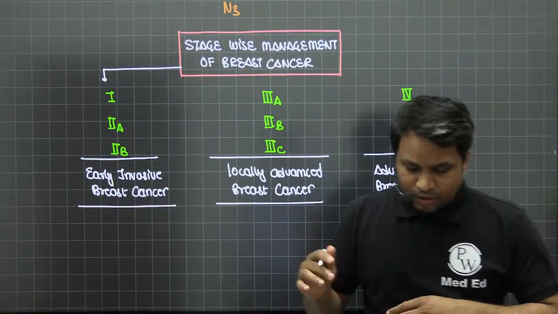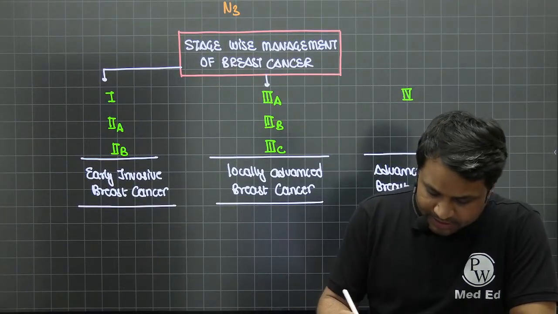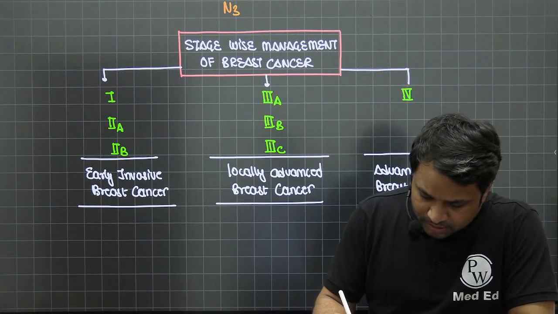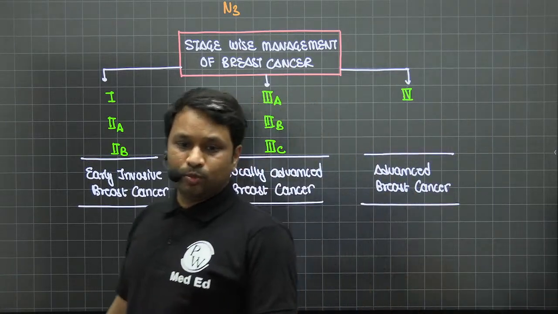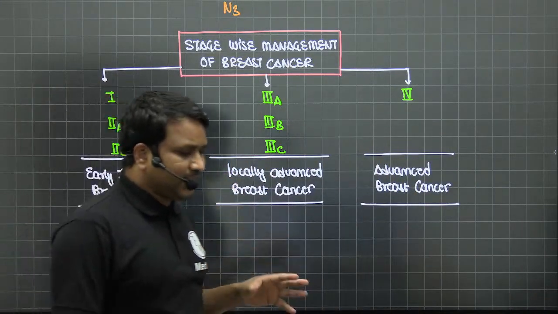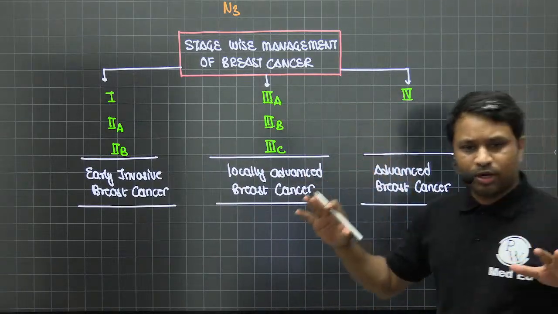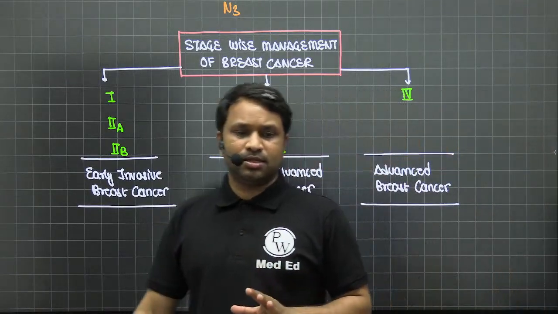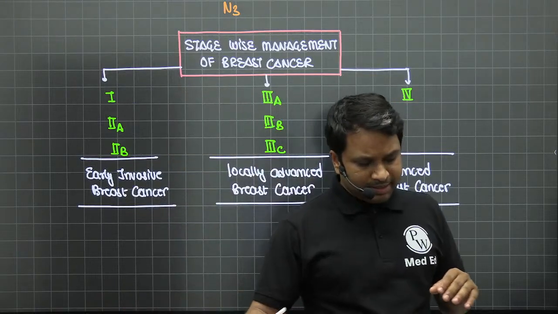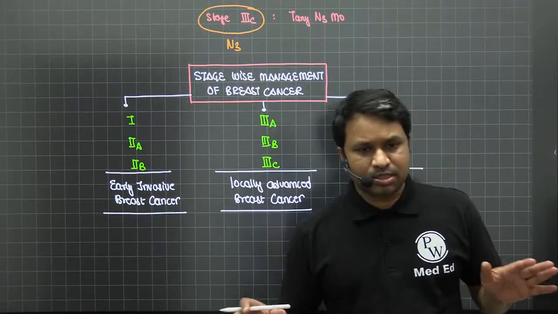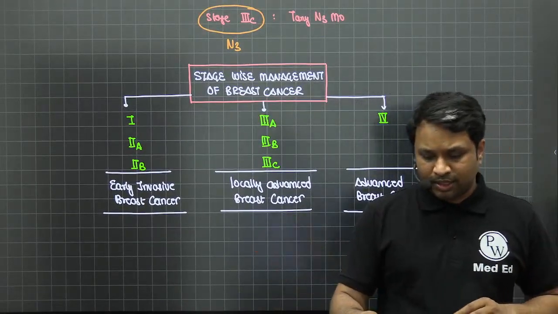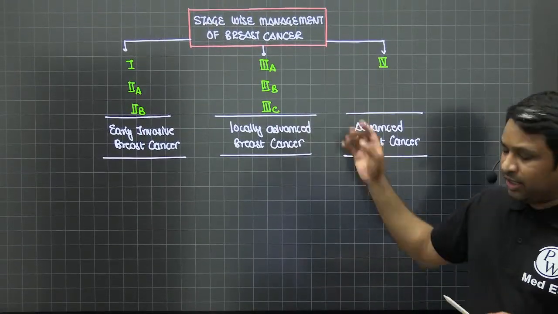Right. So you have 3A, 3B, 3C as one series and stage 4 as another one. So stage 1, 2A, 2B is what we call early invasive breast cancer. 3A, 3B, 3C is what we call locally advanced breast cancer, and stage 4 is what we call advanced breast cancer.